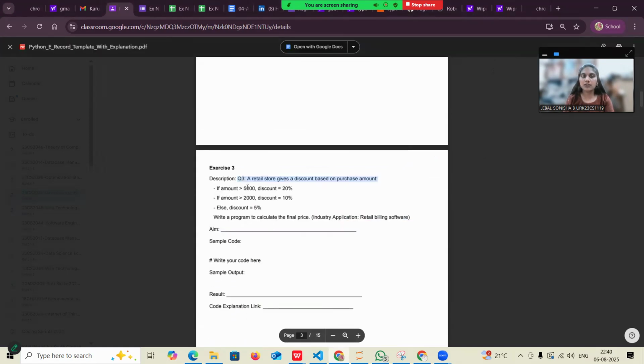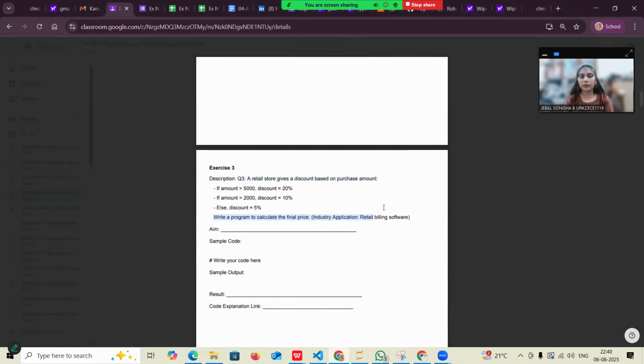The next question is: a retail store gives a discount based on purchase amount. If the amount is greater than 5,000, the discount will be 20 percent. If the amount is greater than 2,000, the discount will be 10 percent. Else the discount will be 5 percent. Write a program to calculate the final price.